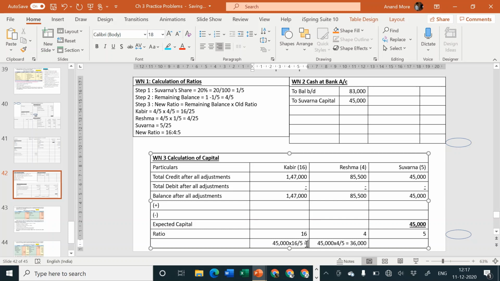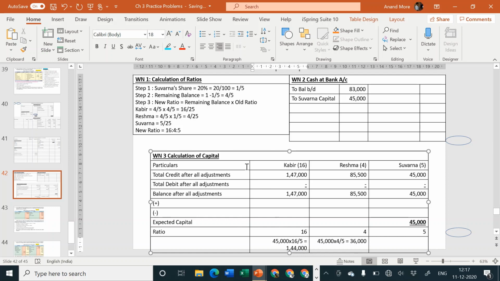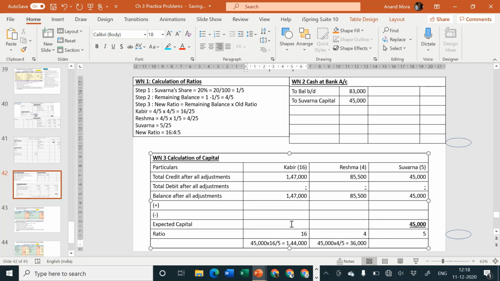So 45,000 into 16 upon 5, that goes to how much? 1,44,000. So I'll consider here 1,44,000.